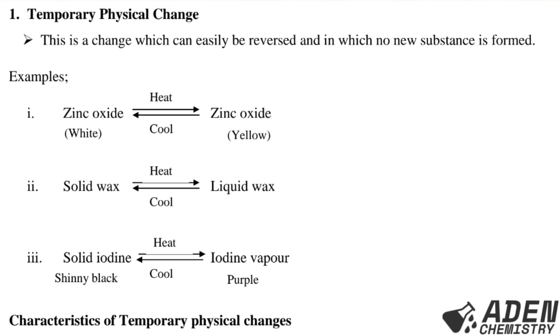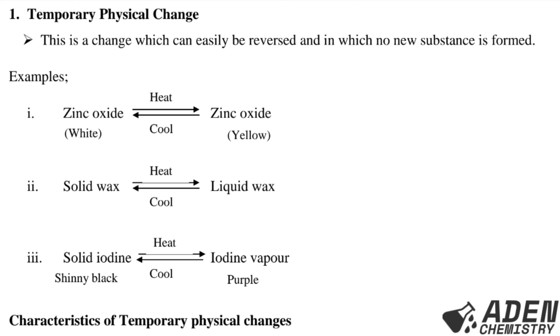Example 3, we have solid iodine, which is shiny black in color. When it is heated, we get iodine vapor, which is purple in color. If the iodine vapor is cooled, we get solid iodine, which is shiny black in color. So learners, these are examples of temporary physical change because no new substance is formed. That means it is physical, and remember, the change can be easily reversed. That means it is temporary.